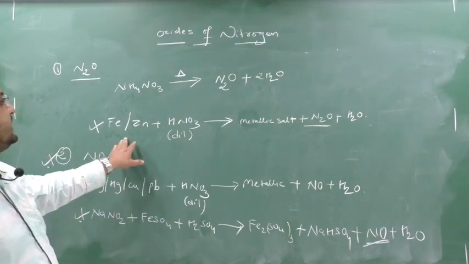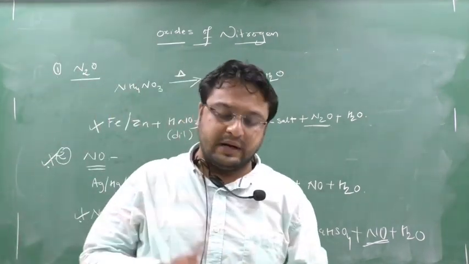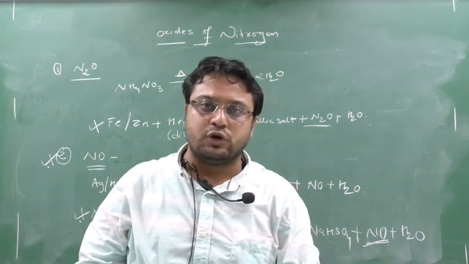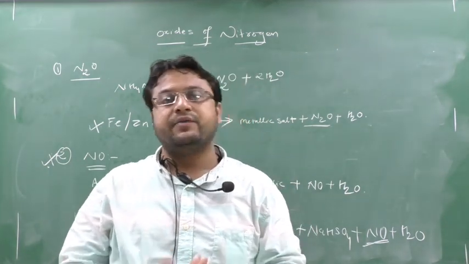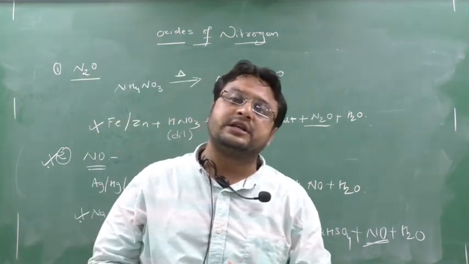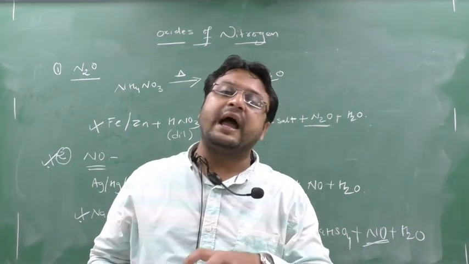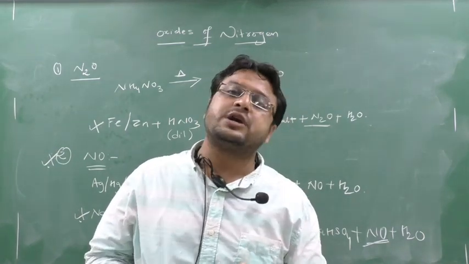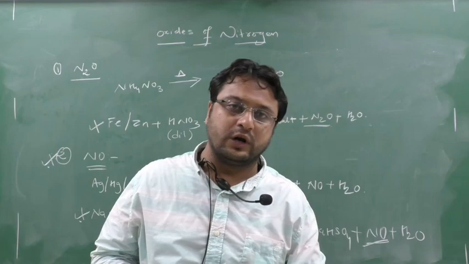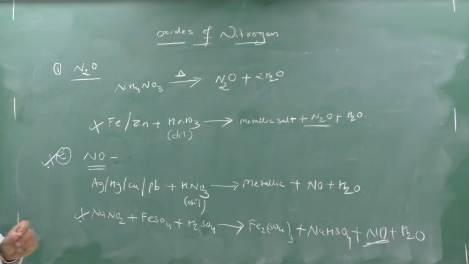Now here you come, metal plus nitric acid. We remember from standard 10, metal plus acid gives metallic salt plus hydrogen gas. But when the acid is nitric acid, there is an exception. Nitric acid being a strong oxidizing agent, instead of H2, it generates H2O and can also generate an extra oxide, NO or N2O. You remember the standard 10 acid, base and salt chapter; in that one key point was coming.